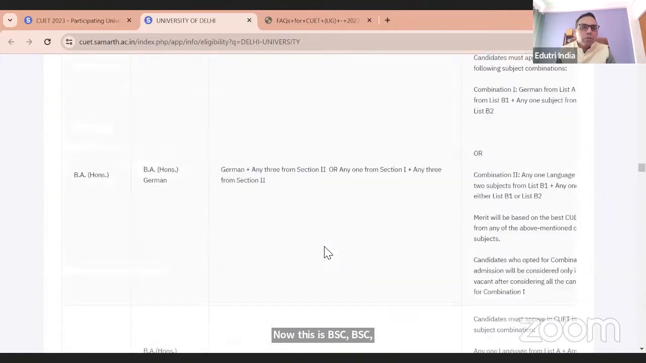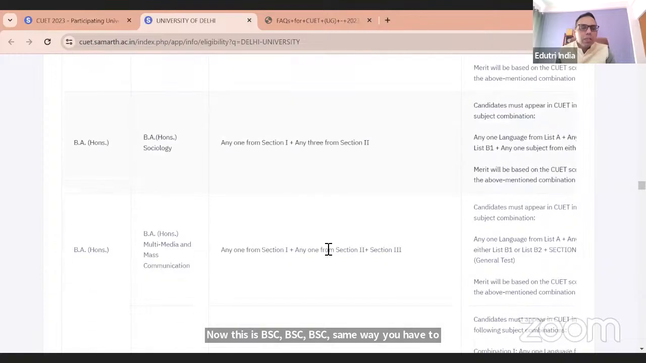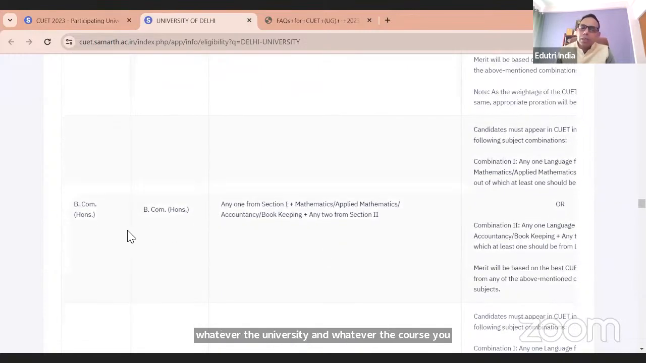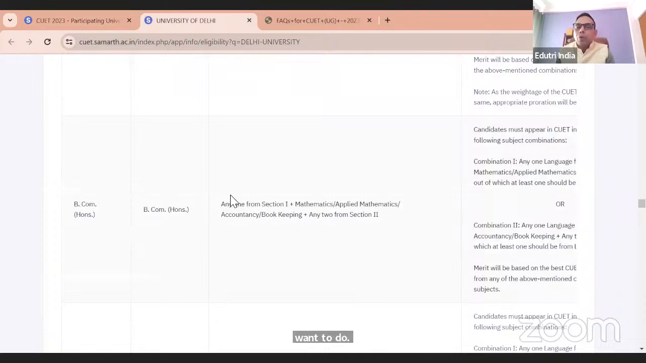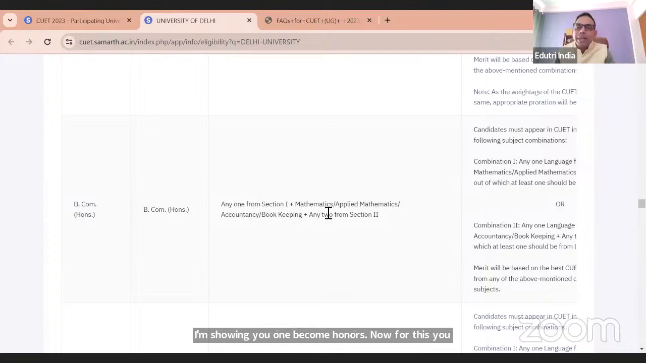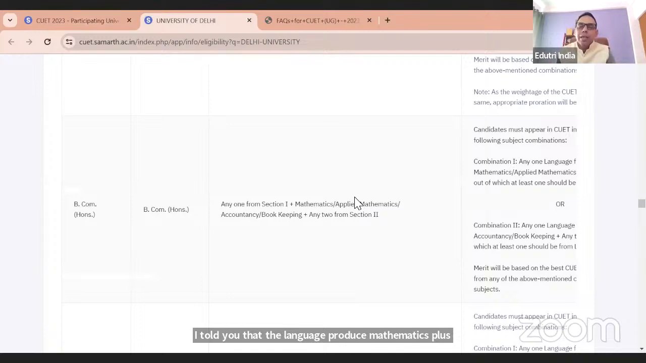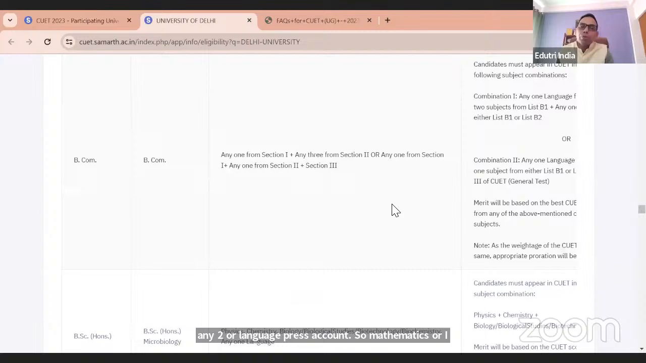In the same way, you have to go to whatever university and whatever course you want to do. I'm showing you one, BCom honors. Now for this, you require section 1, which means language. Section 1 is language, mathematics, applied mathematics or accountancy, any. I told you that it is language plus mathematics plus any two, or language plus accountancy plus any two. So mathematics or accountancy, any, and plus any two, it is specifically written. Whatever course you want to do for BCom, they have written it. This is for Delhi University.